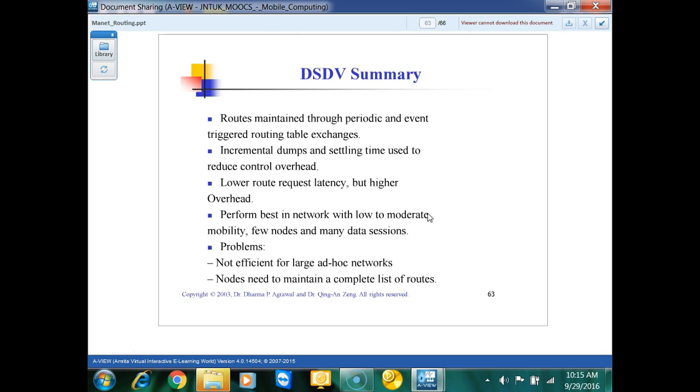Incremental updates happen at certain times to reduce control overhead. Also, there is something called full dumps. Full dumps means after some time you are dumping all the information about the tables of each and every node. Okay? And then you will wait for some time.